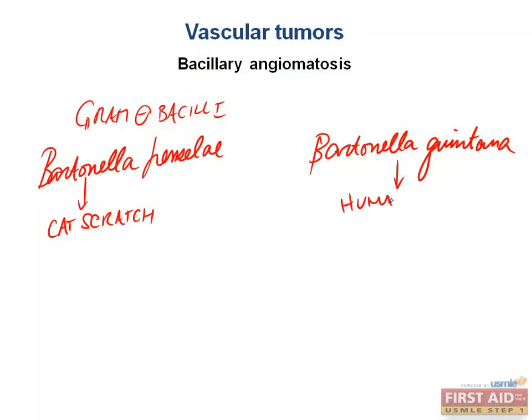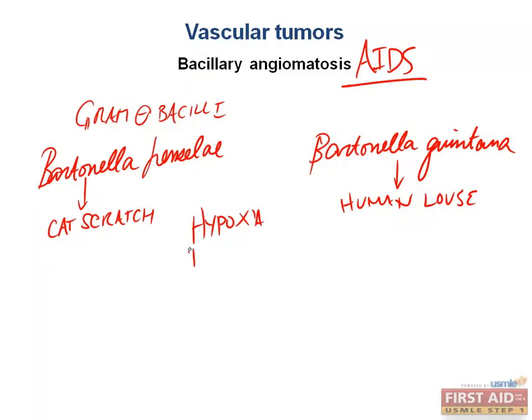The human louse or lice, whichever one you want to say. Now, this was obviously first discovered in AIDS patients, and that's why we think about it, right? So, or in general, an immunocompromised individual. What happens is that the bacteria stimulate the release of something called hypoxia-inducible factor. So in both of these diseases, there is some sort of stimulation that leads to the release of